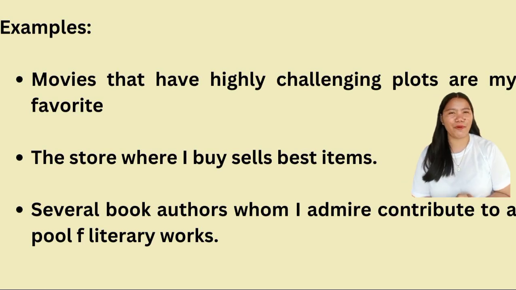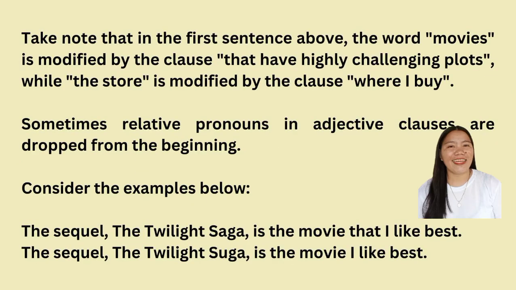And last, several book authors whom I admire contribute to a pool of literary works. Here, whom I admire is the adjective clause. It's modifying several book authors, providing more details about the authors. The speaker is saying that they admire these authors and these authors contribute to a pool of literary works. Take note that in the first sentence above, the word movies is modified by the clause that have highly challenging plots, while the store is modified by the clause where I buy.